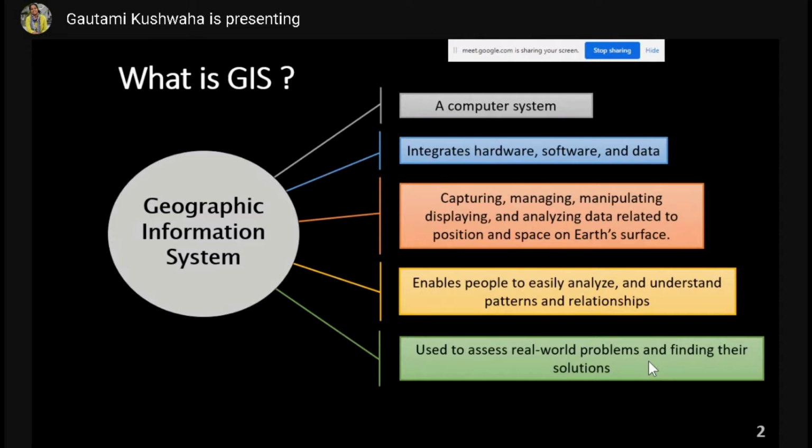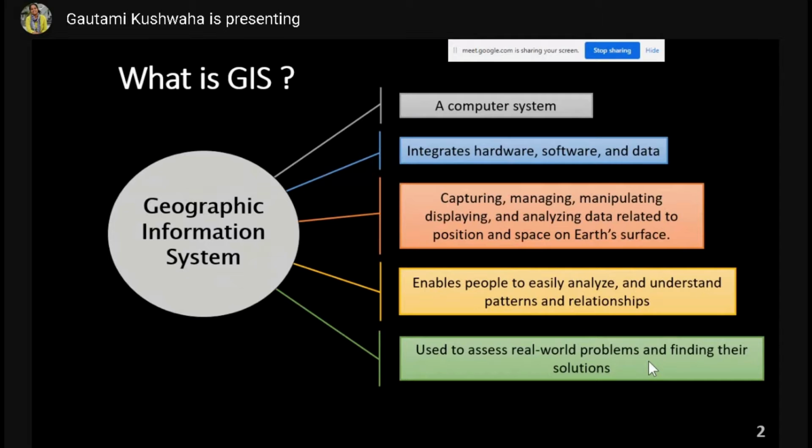So GIS basically stands for Geographic Information System, right? This system takes data or information about position and space on Earth's surface and Earth's geography. You can collect data, you can manage it, you can do calculations and manipulations in these data sets, and you can display your work and whatever information you have gathered and analyzed in a more presentable and understandable way using GIS.